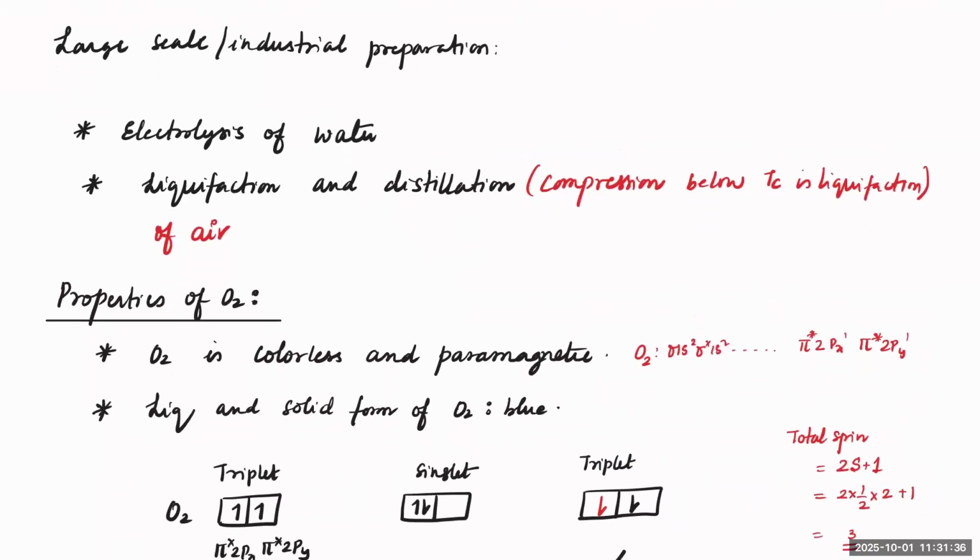Now, as a part of large scale industry, you will simply make hydrolysis of water. That's the most economical way, so that we can get O2. Next, while getting electrolysis, we can also do liquefaction and distillation. If you are distilling the air also, we can get O2. By liquefaction we can get air in a liquid form, then you do distillation, and at different boiling points, you can get O2 gas.